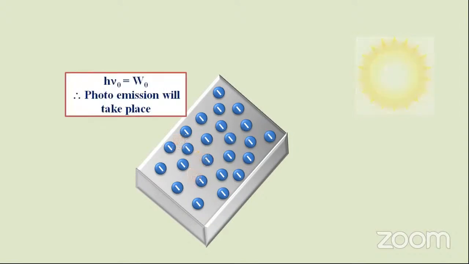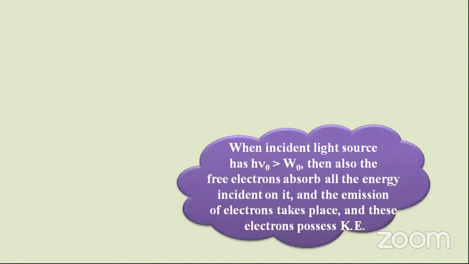Now, when we supply h nu naught equal to the work function W naught, photo emission takes place. When the incident light has h nu naught greater than W naught, the free electrons absorb all the energy incident on them, emission of electrons takes place, and these electrons possess kinetic energy, since they are moving. Are you following? Yes.